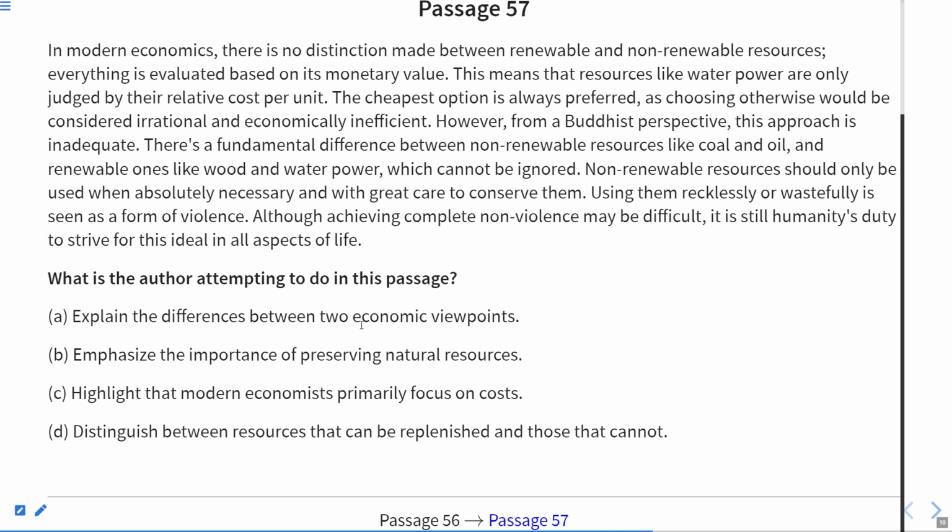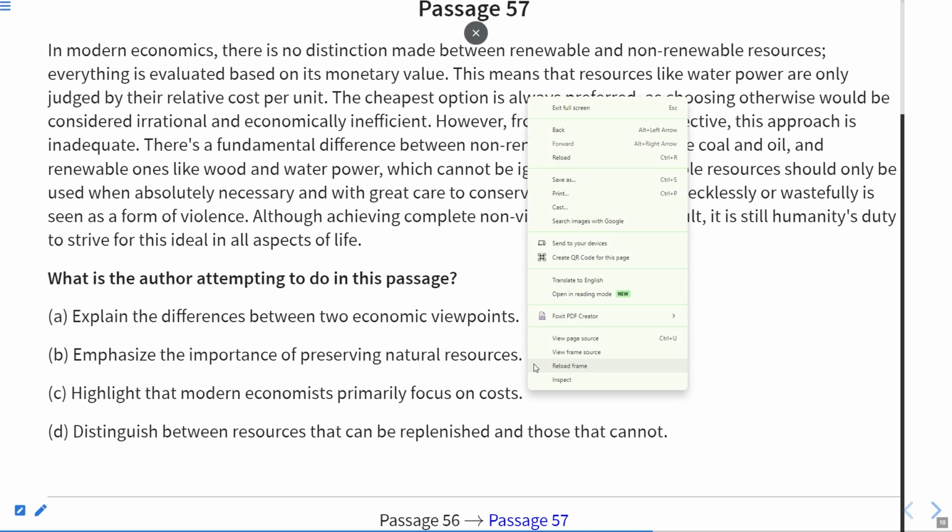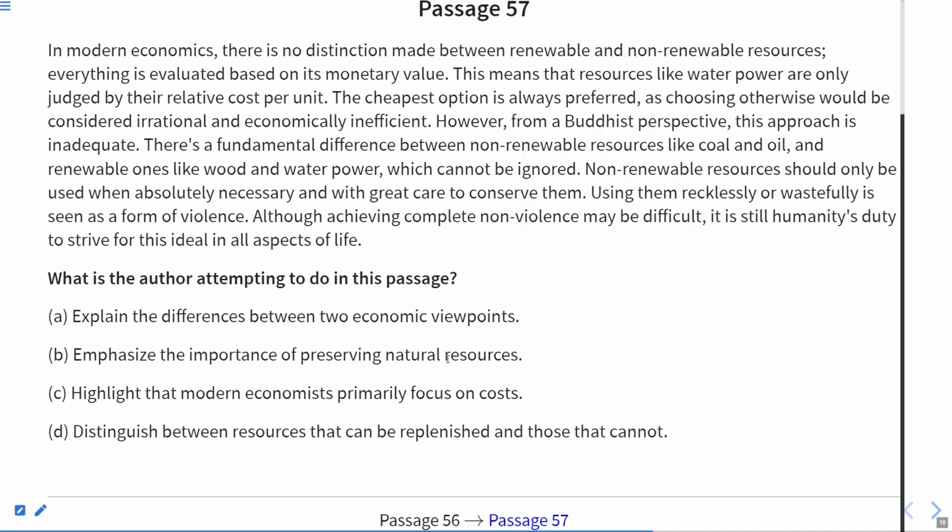So what the author wants to do: explain the difference between two economic viewpoints? Emphasize the importance of preserving natural resources? Now, highlight the modern economist's primary focus on costs. So he wants to highlight that the modern economist's primary focus on cost should not be done according to the Buddhist approach. This is inadequate. So according to this, C will be the correct answer.